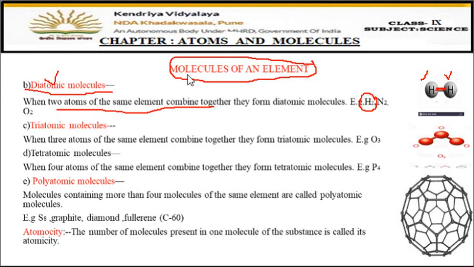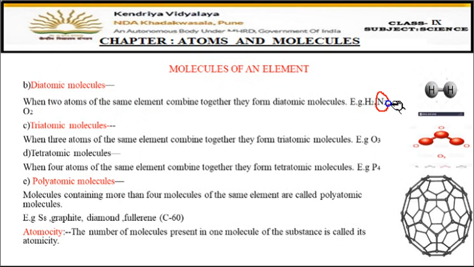In the same way, another example is N2, nitrogen gas. Okay, H2 is hydrogen gas, N2 is nitrogen gas. So this is also an example of diatomic. Two atoms are present. Then third is triatomic molecules. Tri means three. So when three atoms of the same element, remember same element, combine together, they form triatomic molecules.